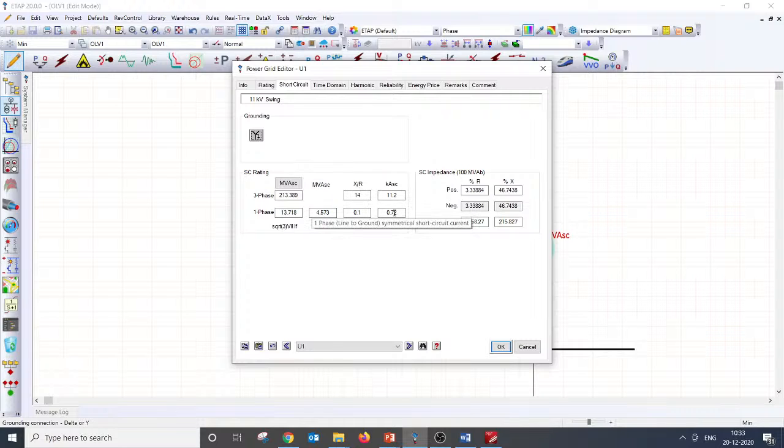So from here you can understand the maximum fault current is about 37 kiloamps and the minimum fault current is about 11.2 kiloamps, and that's with respect to the three phase fault current. And with respect to the single line to ground fault current, 3.2 kiloamps is given as the maximum single line to ground fault current, and 0.72 kiloamps, that is 720 amps, is given as the minimum value.